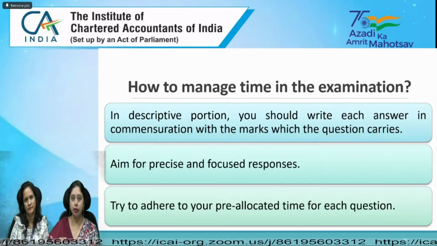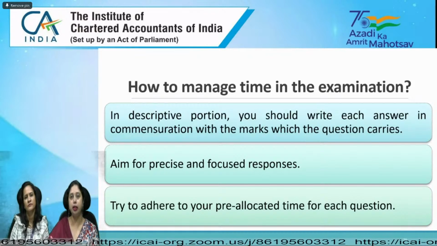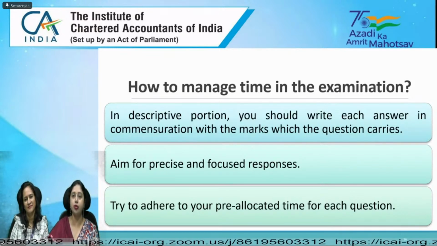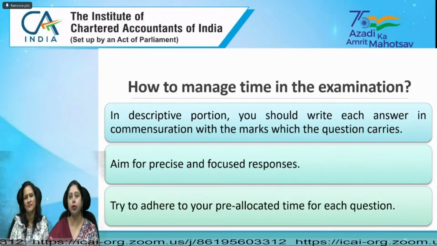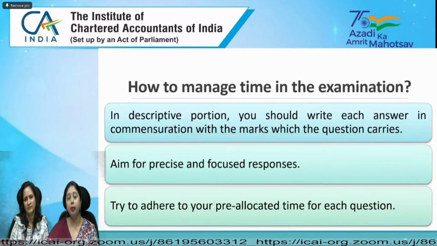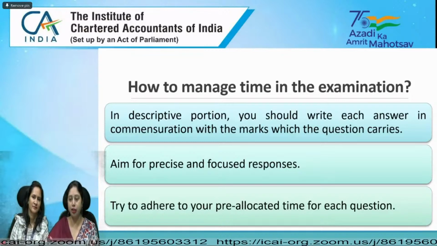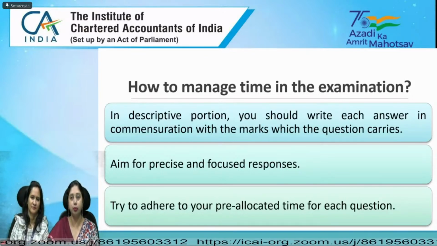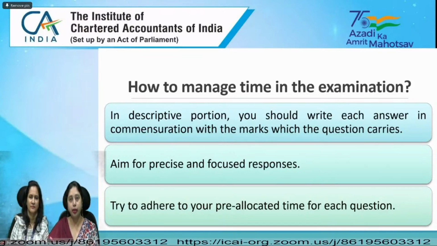Because if we do one question in the best possible manner and it is at the cost of the other questions, then our overall score is going to be low in that case. 6 average answers will fetch you more marks than 3 best answers. So you should not focus on giving every answer your best. You should focus on completing the paper. You should focus on attempting all the questions.